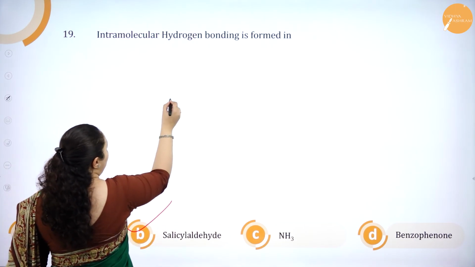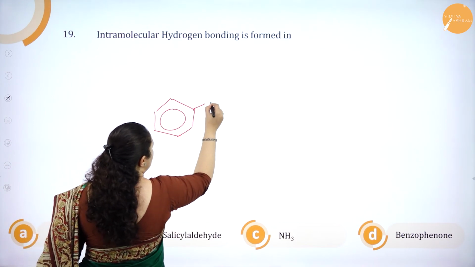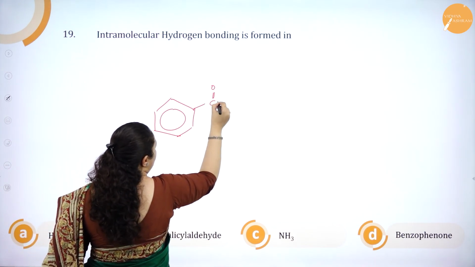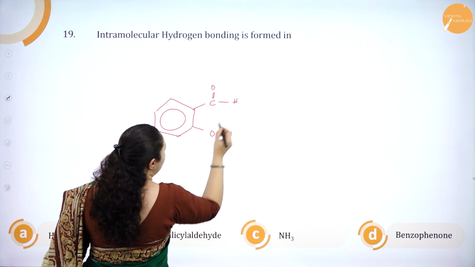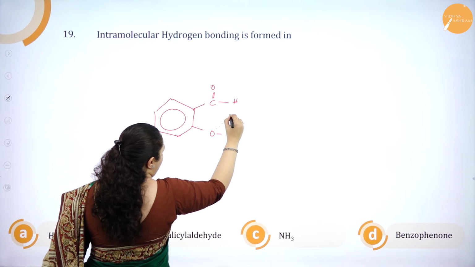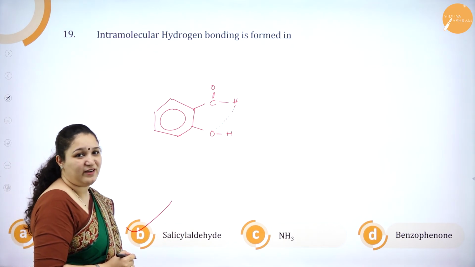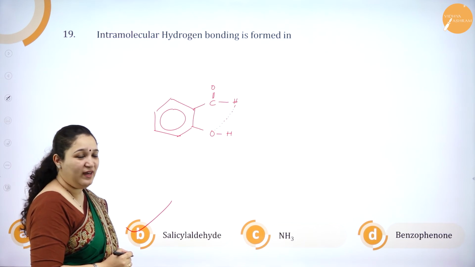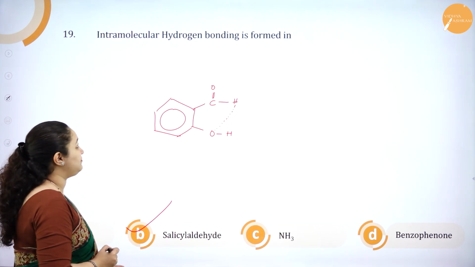Anyways, I shall put the structure for you all. So the structure of salicylaldehyde is aldehyde group and there is an OH group. So you will have an intramolecular hydrogen bonding. Okay, so salicylaldehyde is the right answer.